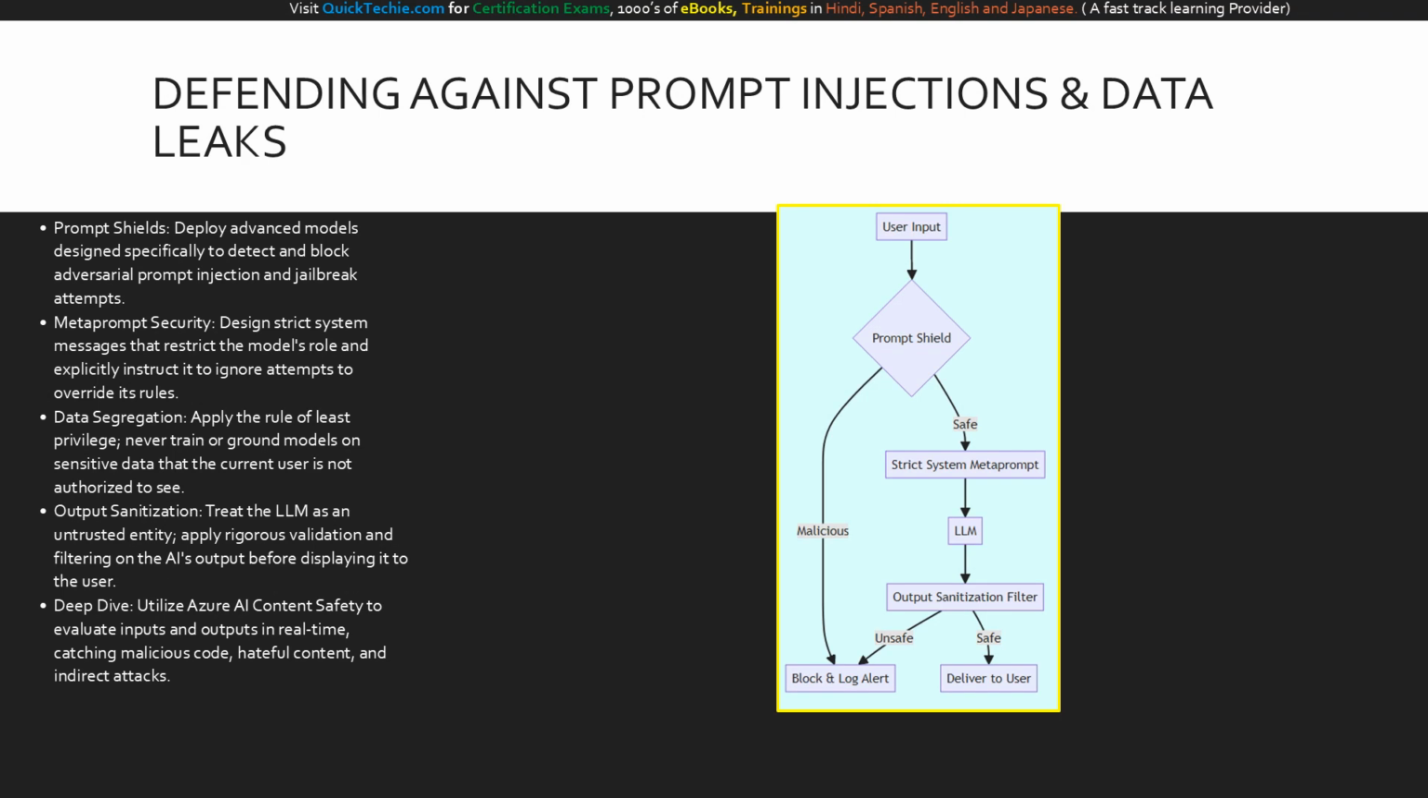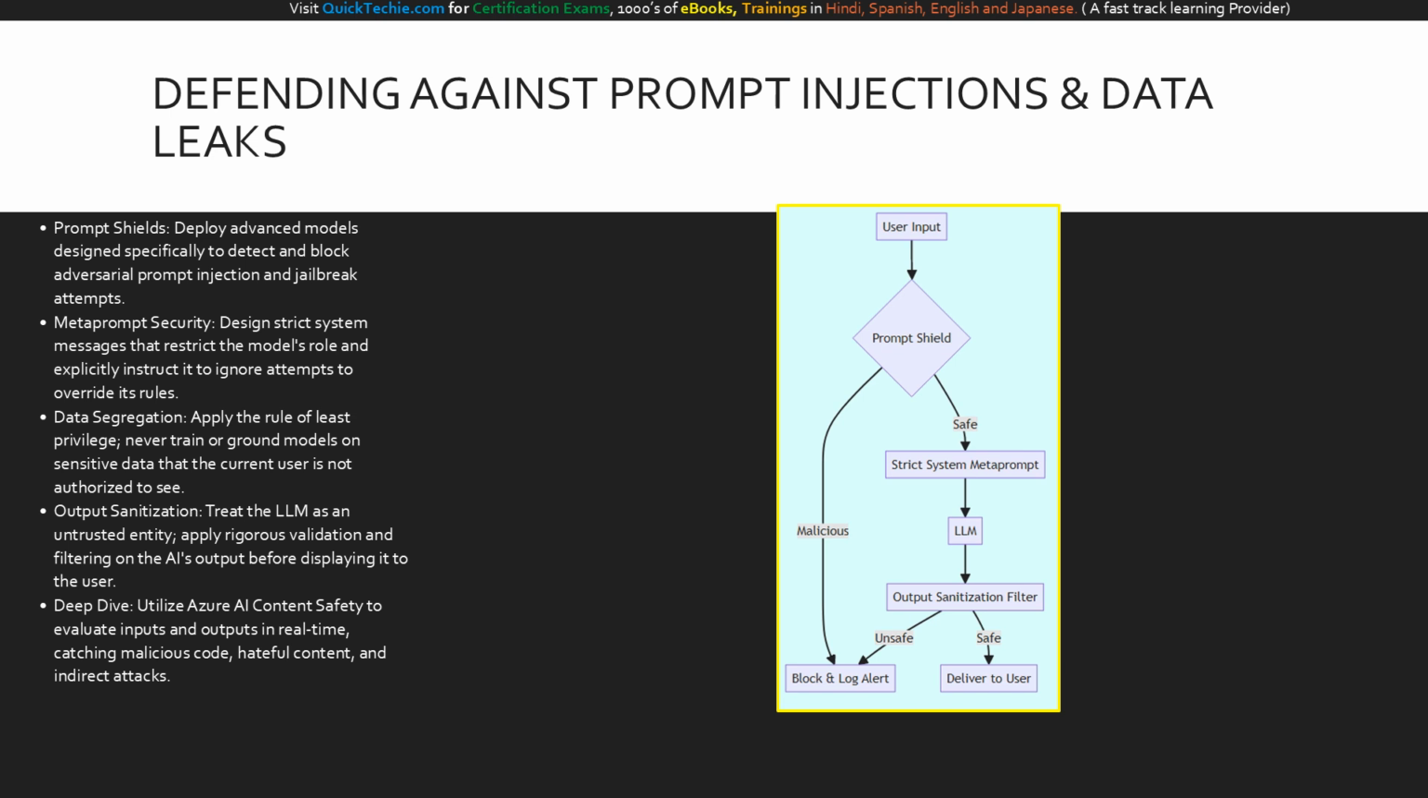Defending against malicious prompt injections requires a zero-trust approach. You must treat the LLM as a potentially compromised entity. Your first line of defense is a prompt shield, a dedicated security model that analyzes incoming prompts and blocks recognized jailbreak patterns before they ever reach your core AI. Next is meta-prompt security. Your underlying system message must explicitly instruct the AI to reject any user commands that attempt to alter its core directives.